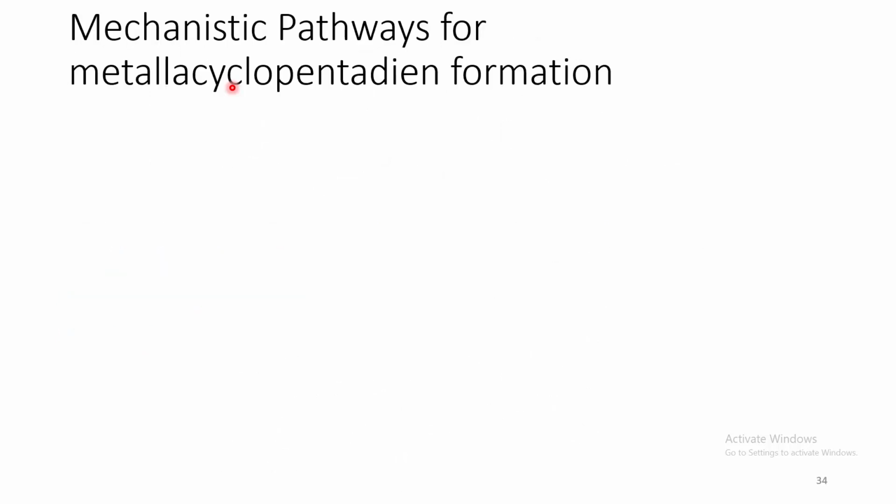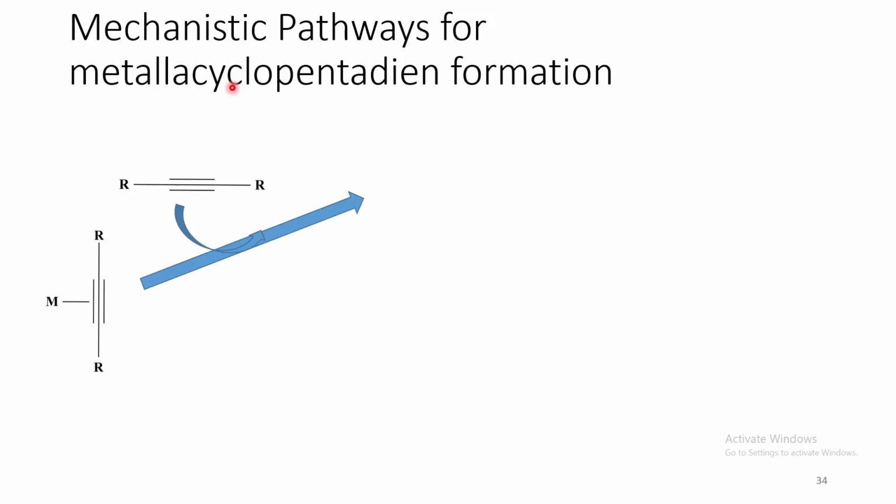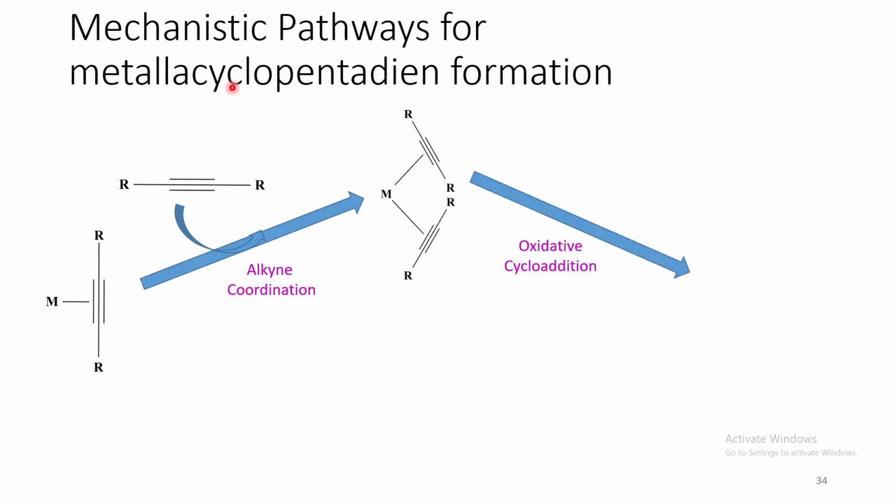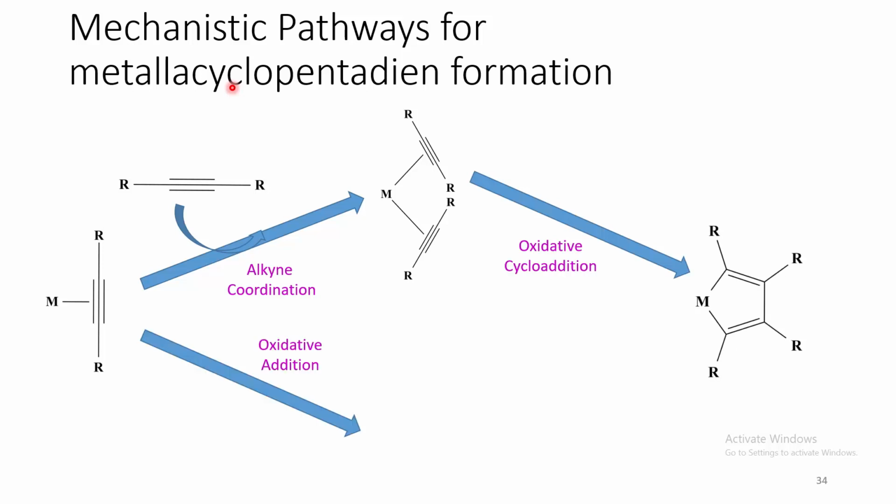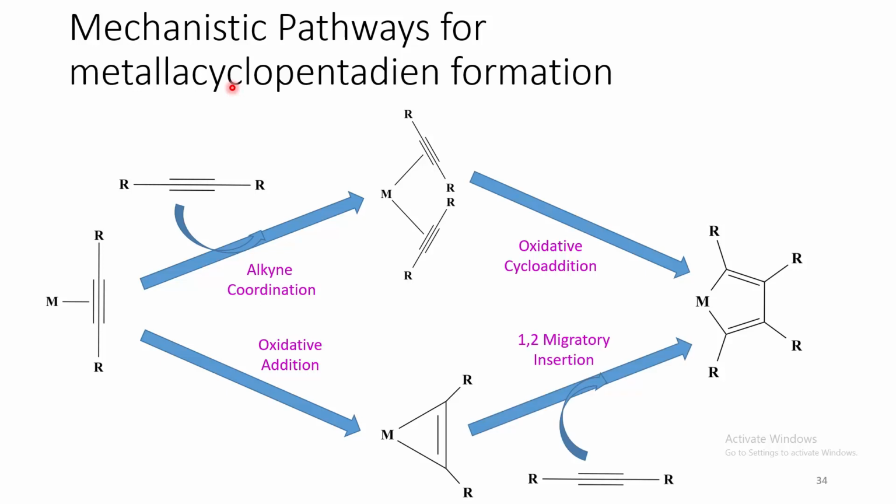Now let us see the mechanistic pathways possible for metallacyclopentadiene formation. The first pathway involves alkyne coordination followed by oxidative cycloaddition. Whereas the second pathway first involves oxidative addition to give rise to these kinds of metallacycles, and later it undergoes 1,2 migratory insertion to give rise to again the same product.